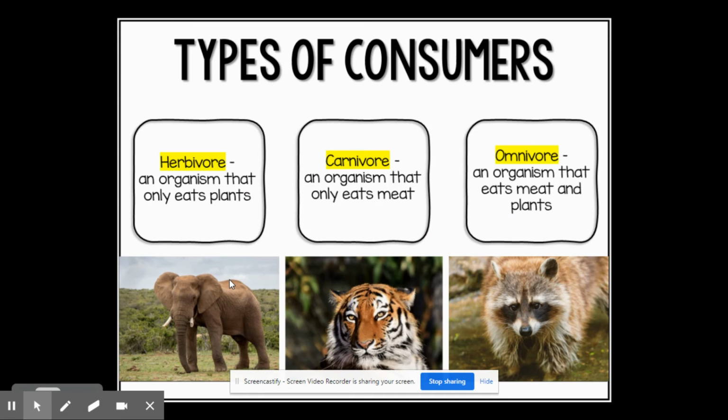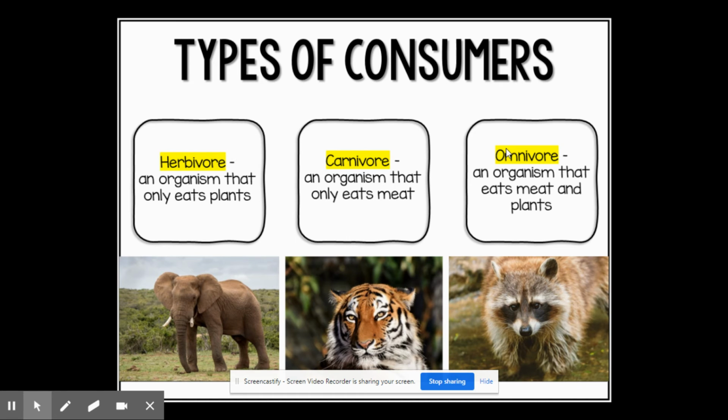So let's talk about three types of consumers. So consumer means they're taking in energy. They eat to get their energy. They cannot produce their own food like a producer. We have an herbivore. That's an organism that eats only plants. An example is an elephant. We have a carnivore. That's an organism that eats only meat, such as this tiger.